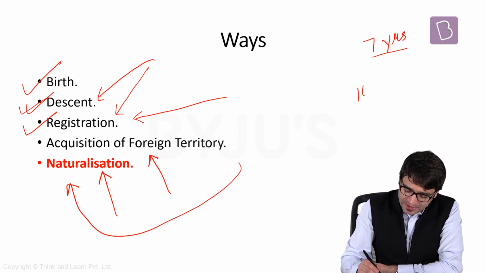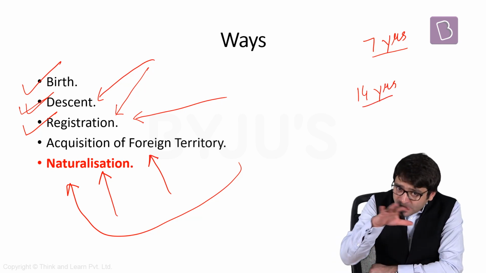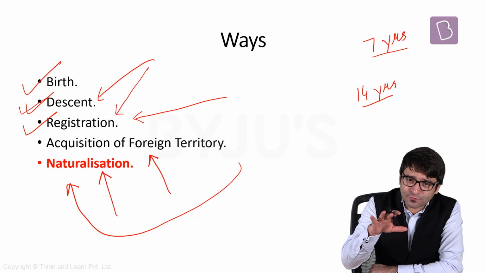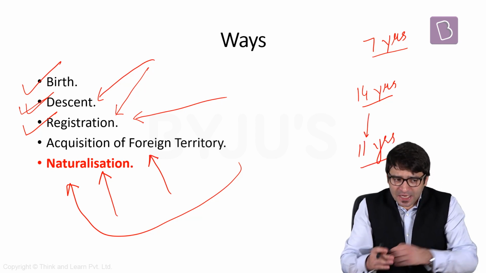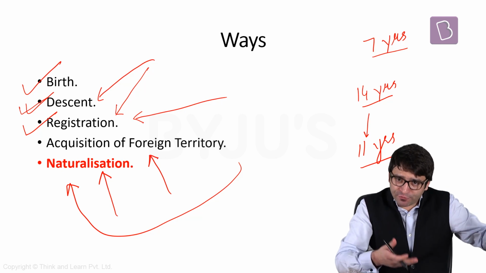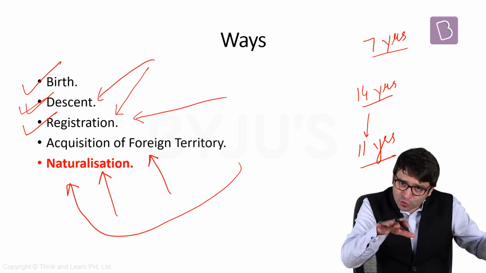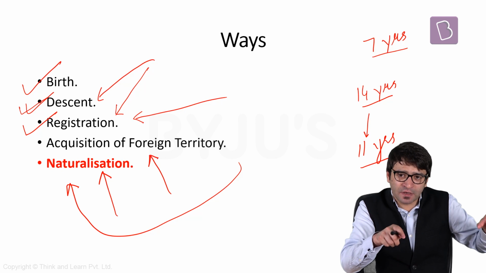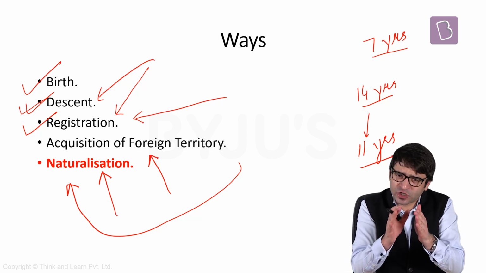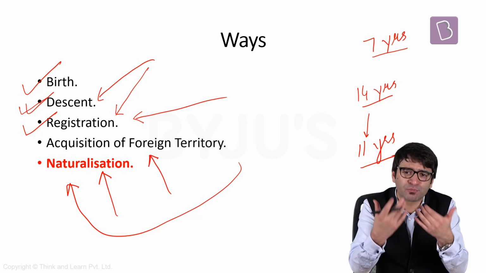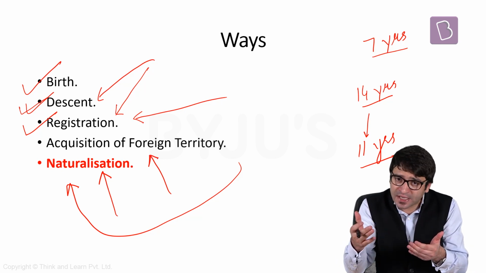I have to stay in India for a period of 14 years. And cumulatively, out of all these 14 years, for 11 years, I should have stayed in India. That means over the past 14 years, before you apply for Indian citizenship through naturalization, cumulatively, for 11 years, you should have stayed in India. There are some tough conditions on the basis of which you can be provided Indian citizenship by naturalization.